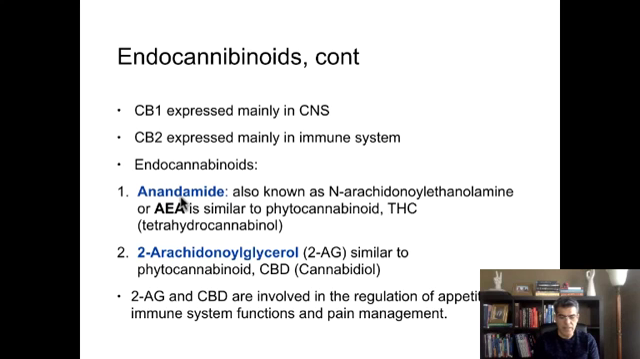Anandamide is very similar to THC, which you can find in plants. It's called a phytocannabinoid because it's found in the plant. And 2AG is very similar to another phytocannabinoid called cannabidiol. Endocannabinoids can affect your appetite. Specifically, it is 2AG that affects your appetite, and it also affects your immune system and can manage pain.